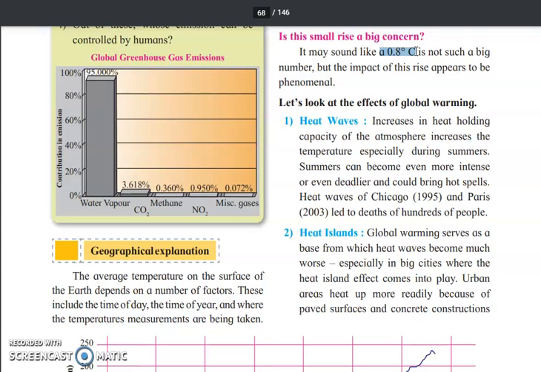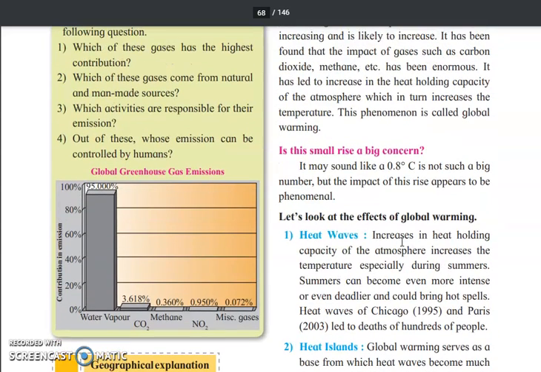This rise is a very small number, but it is making a big impact on the whole ecosystem or the biome in which we live. Now we have also seen the definition of global warming.